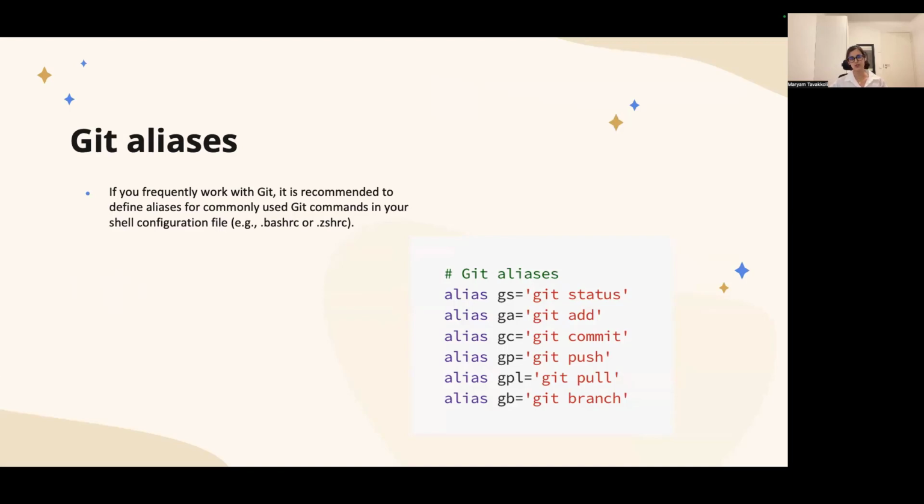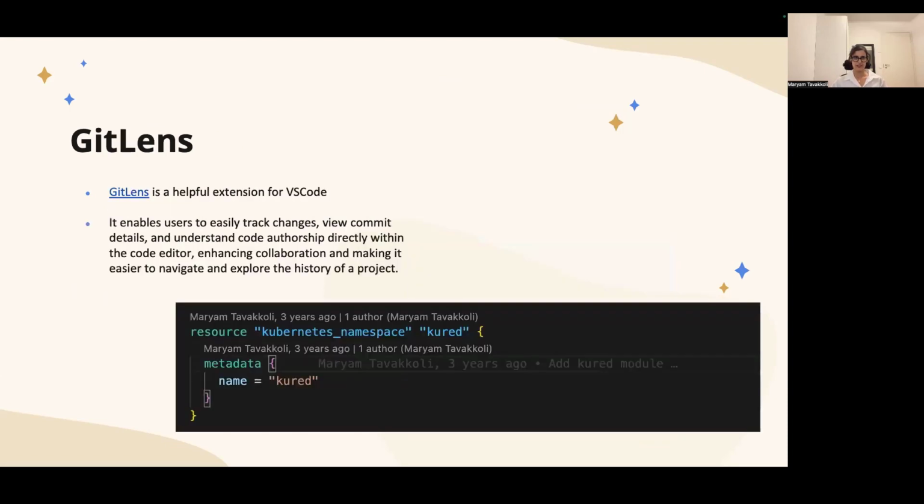Next one, we have GitLens. It's an extension for VS Code, Visual Studio Code. It enables users to easily track changes, view commits, and understand the authorship directly from the code editor. You can see in the screenshot that in front of metadata, it is mentioned that Mariam Tavakkoli wrote this part of the code 3 years ago, and it also shows the commit with which this change was added.